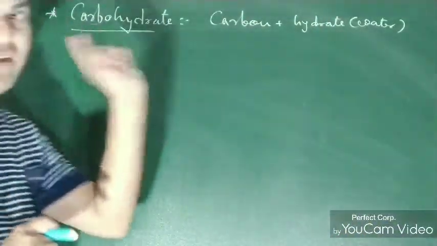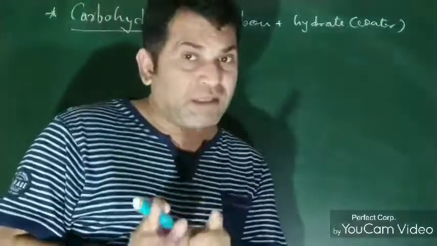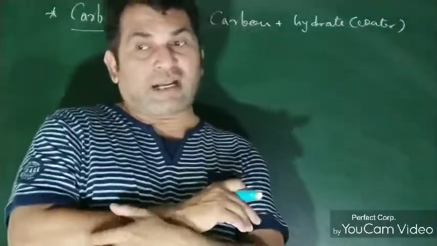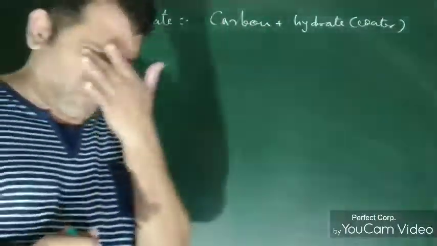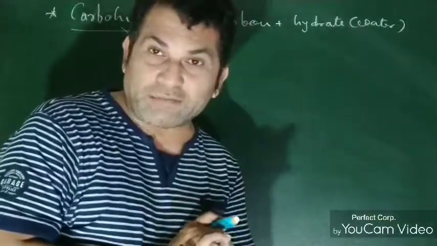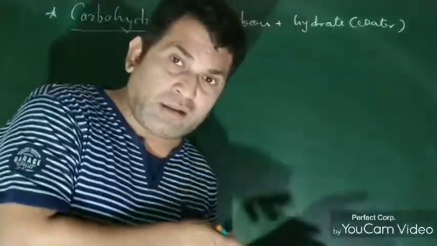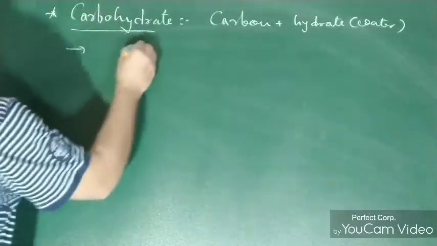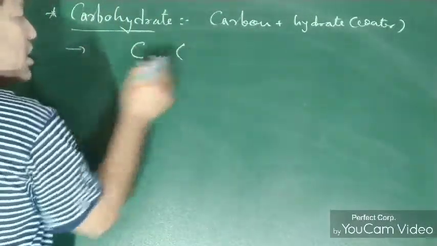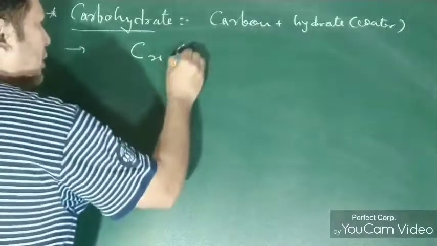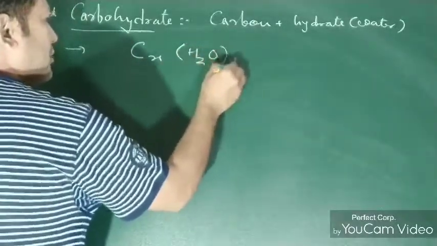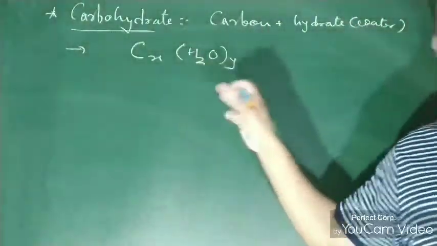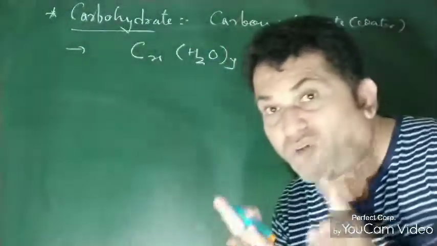Okay, so here we have defined according to the name: things containing carbon and water are known as carbohydrates. According to this old definition, carbohydrates are compounds made up of X number of carbon and Y number of water. Such compounds are known as carbohydrates. That was the definition.